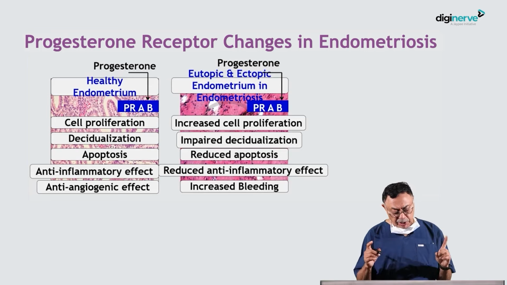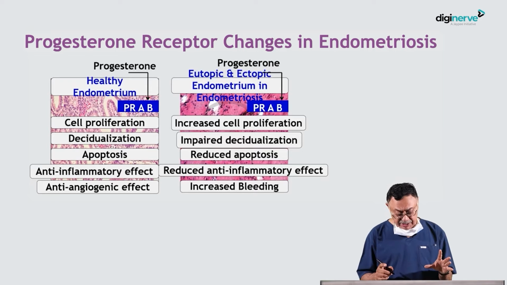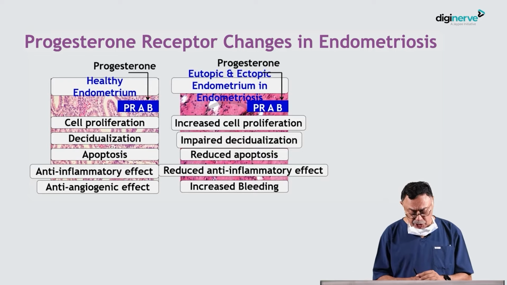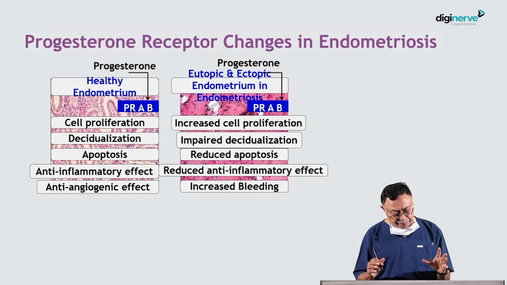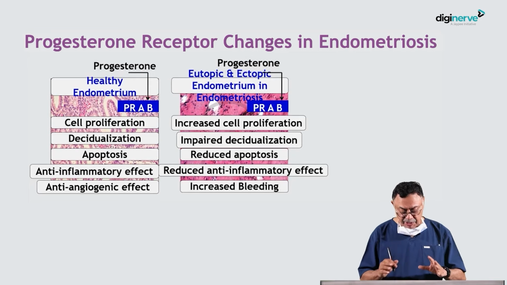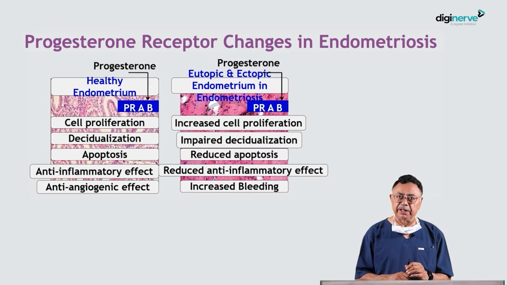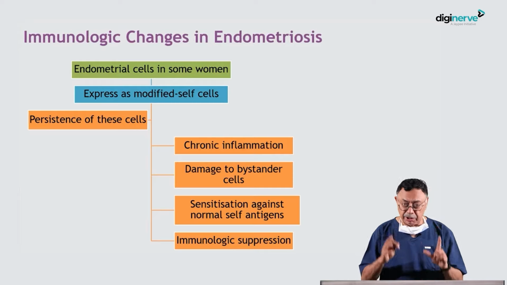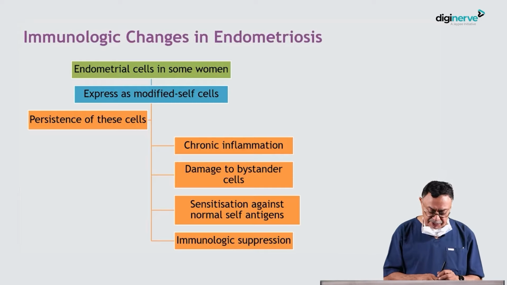So, in addition to the estrogen dependence of this disease, there is increasing evidence to support that a profile of progesterone resistance in the pathophysiology of endometriosis might be there. So, that also we need to consider, because this will help in the treatment of these diseases.